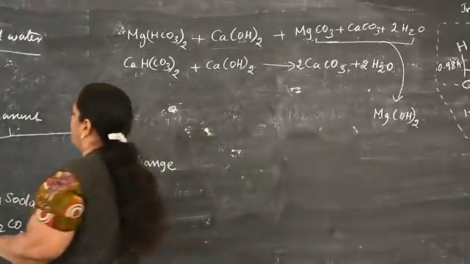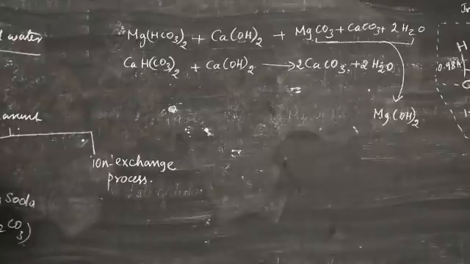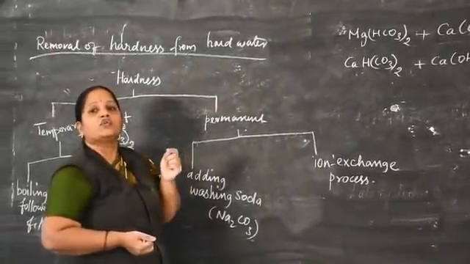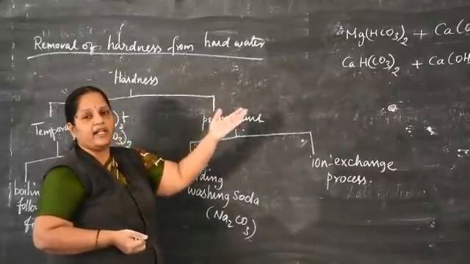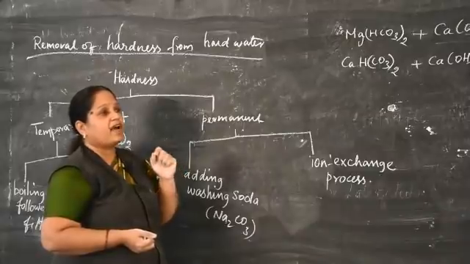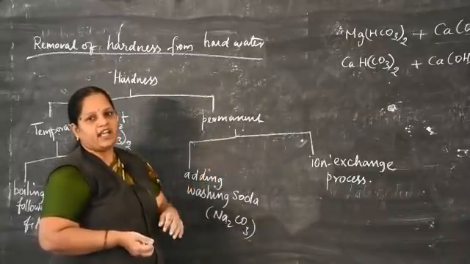Next, we discuss permanent hardness in hot water. Permanent hardness occurs in hot water due to the presence of the same metals, calcium and magnesium. But the anions present are chloride and sulfate.